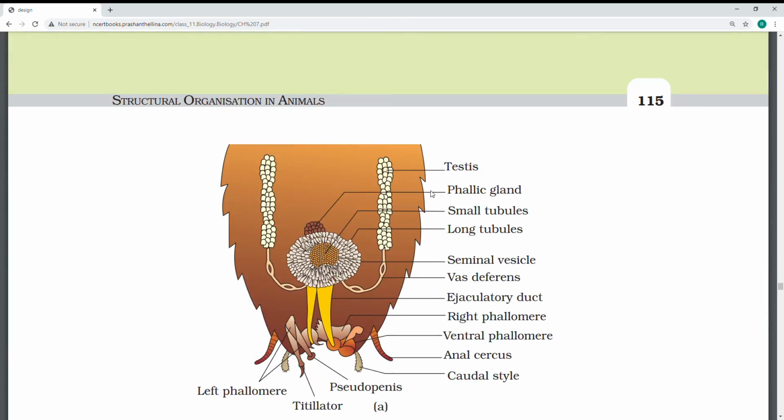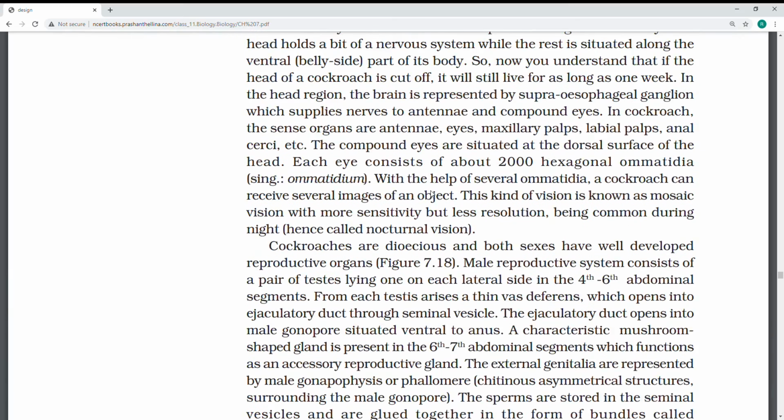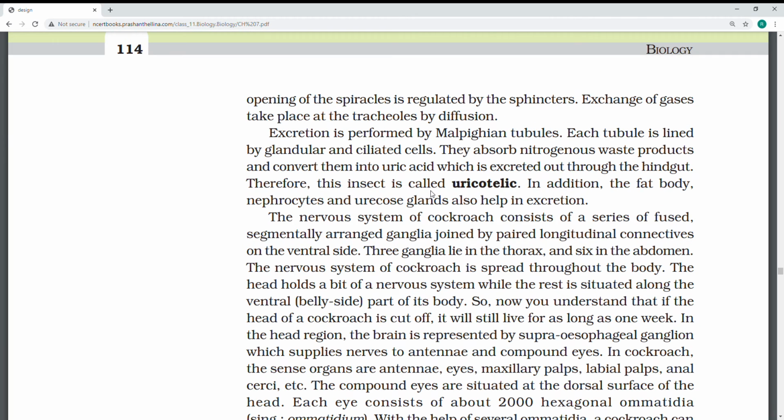Okay, respiratory system they have given. Now I'll simply explain the respiratory system by spiracles. From the exam point of view, this is important. Spiracles, trachea, sphincter, tracheoles. A network of trachea, which contains spiracles, small holes present. The trachea, tube-like structures, open through spiracles. The tracheoles are for gaseous exchange, and the nervous system they have mentioned here.